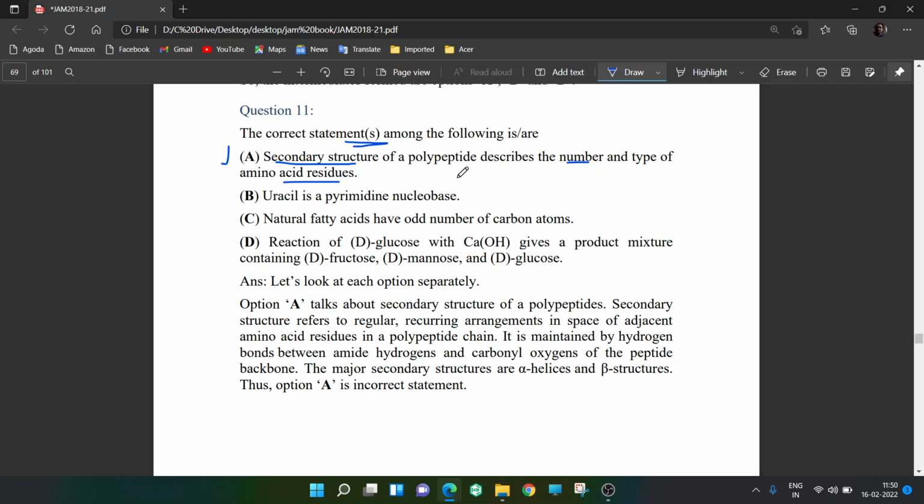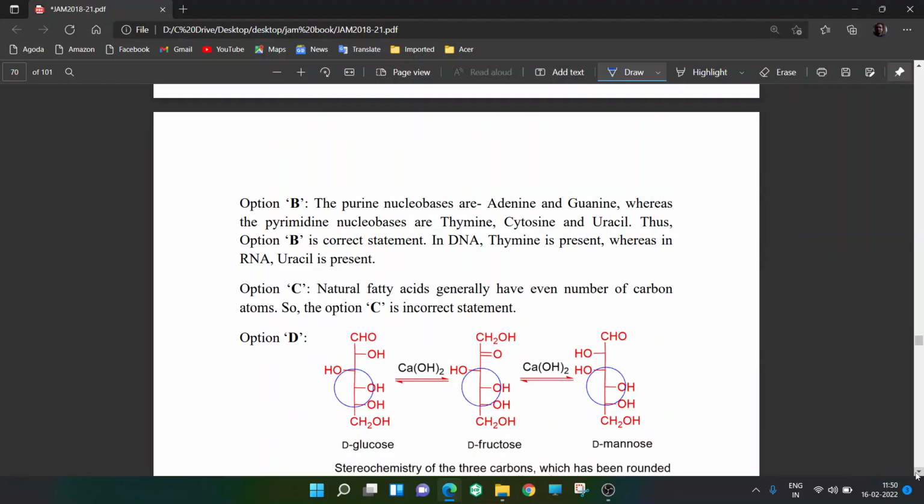Okay, the next is uracil is a pyrimidine nucleobase. So if you remember, in DNA, A binds with thymine through double hydrogen bonding, and G, guanine, binds with cytosine with triple hydrogen bonding.